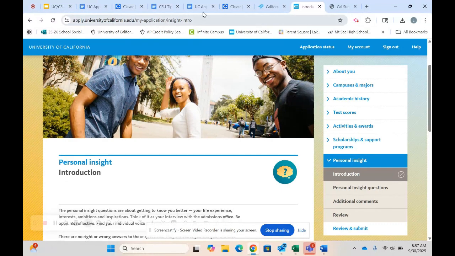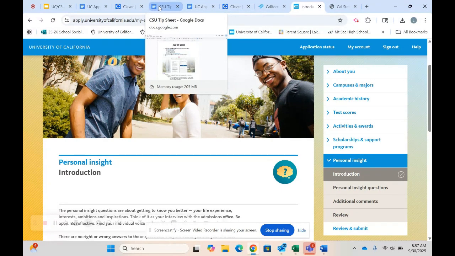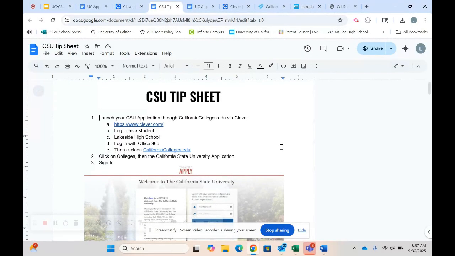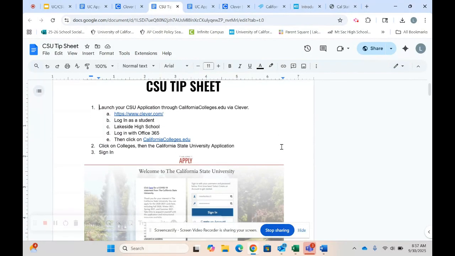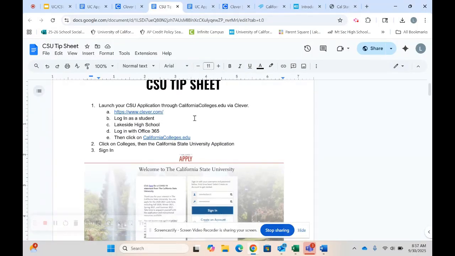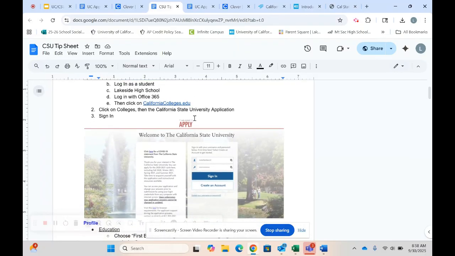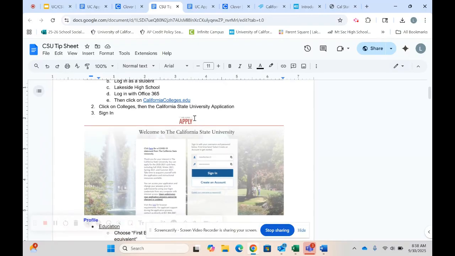Okay, so let me switch over now to the Cal State system. This is our Cal State tip sheet, again linked online for your easy access. It gives you all of the information on how to access California Colleges to launch your Cal State University application. Remember, this application opens October 1st.